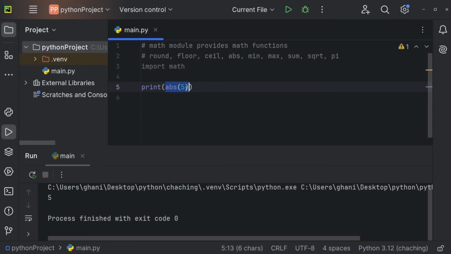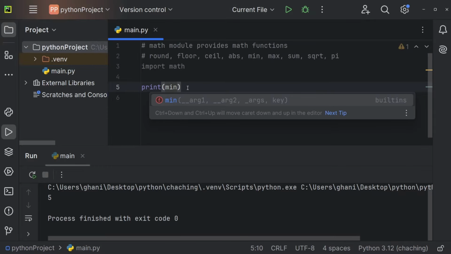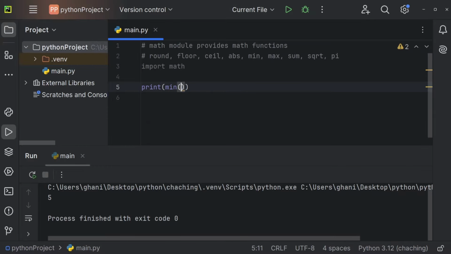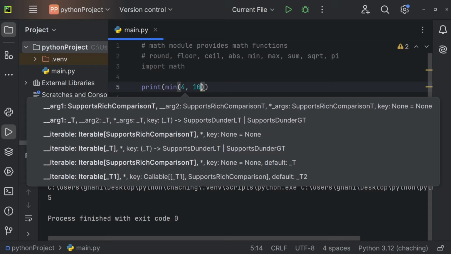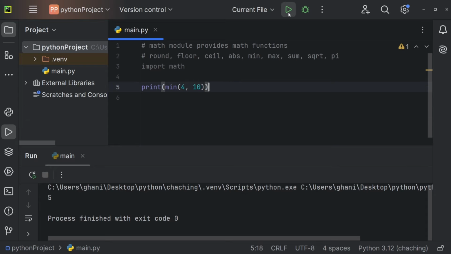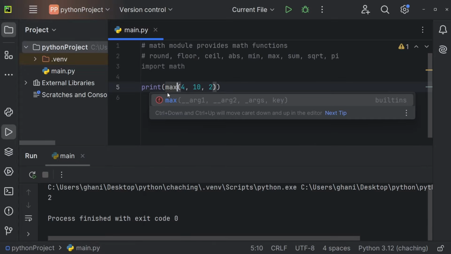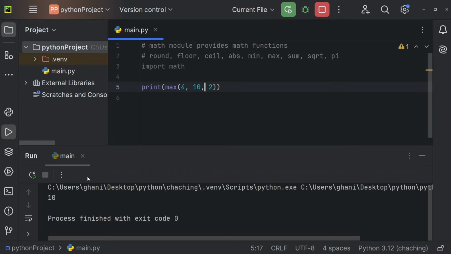We can also use the built-in min function. We can pass a couple of arguments. So we could, for example, try to get the min of 4 and 10. And of course, the minimum is 4. So it will output 4. With 4, 10, 2, for example, this will output 2, and so on. We can also get the max by using the max function. And this will output 10. So the maximum is 10, of course.